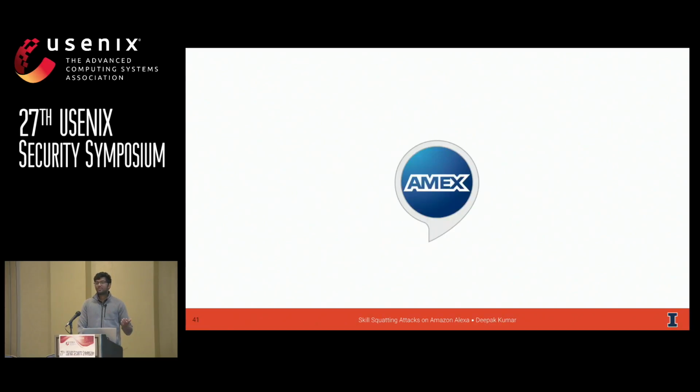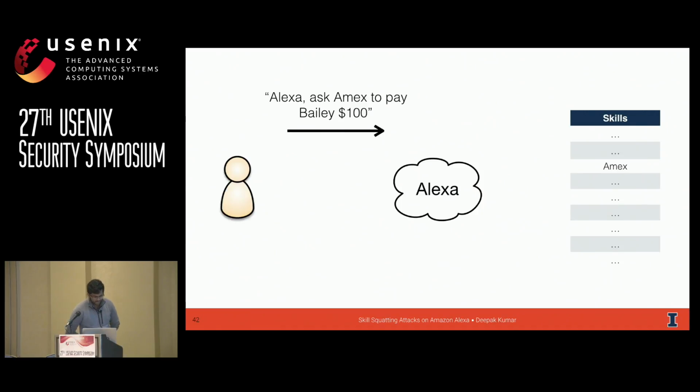As I said before, your voice is going to be used to do everything, or at least this is Amazon's future of the world. You can use your voice to buy stuff, and you can use your voice to do banking, maybe through the American Express skill. So let me show you an example of what squatting the American Express skill might look like. I might owe my advisor $100. I don't know why. But let's say I ask, "Alexa, ask Amex to pay Bailey $100."